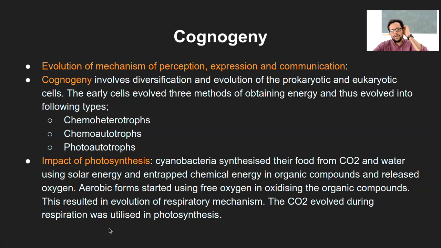And the CO2 evolved during the respiration was again utilized in the photosynthesis. And that again became another complex system, what we know them as plants now. So they will take a lot of carbon dioxide, they will increase the oxygen level. So that was the whole cycle, and that was the impact of photosynthesis process on this evolution process.